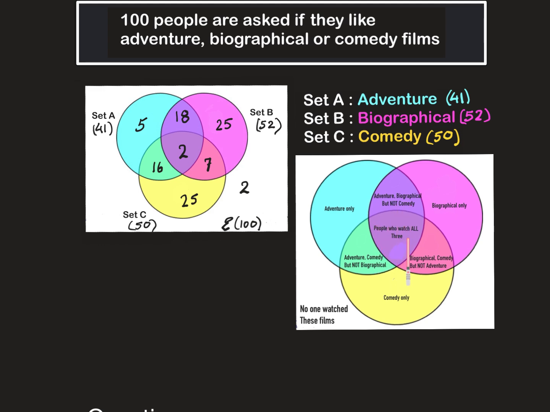The people right in the middle here liked all 3 genres, and this side here, they only liked biographical films. The green represents adventure and comedy but did not like biographical films. This color here represents biographical and comedy but not adventure, and yellow is for comedy only.